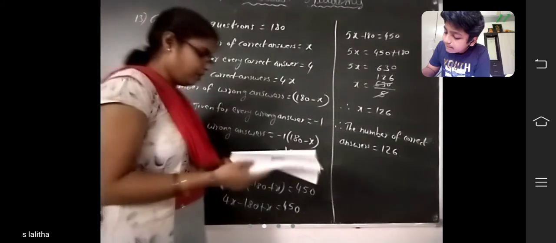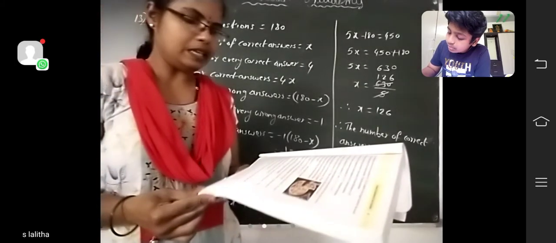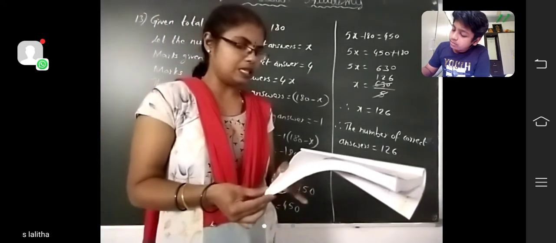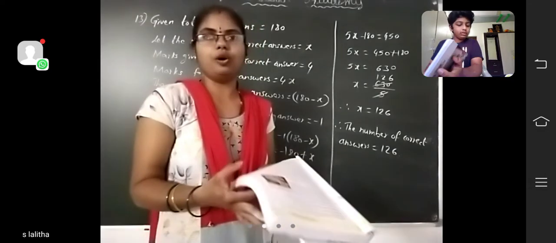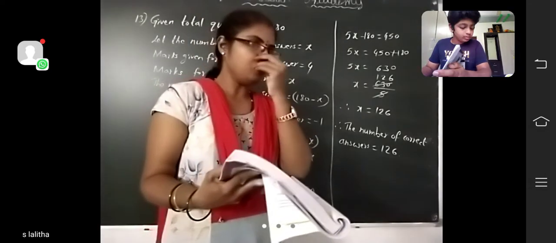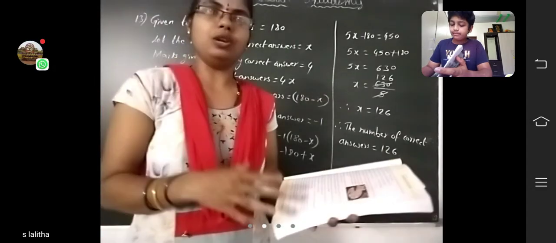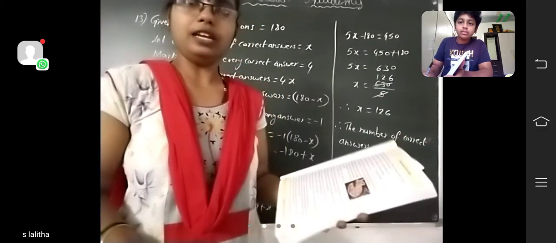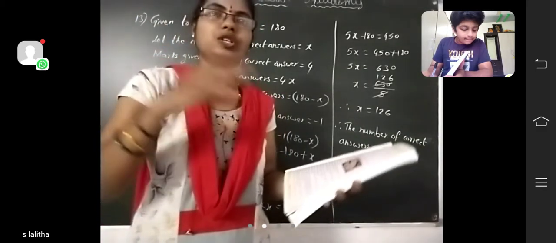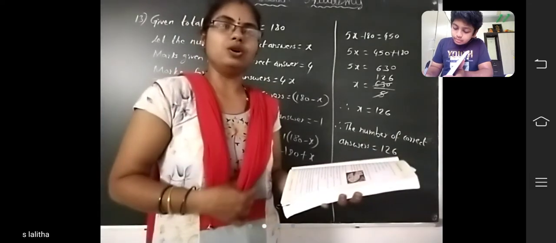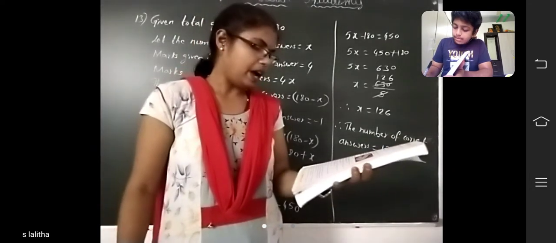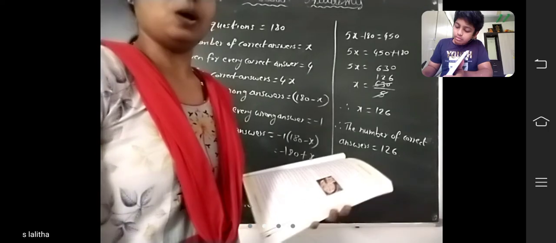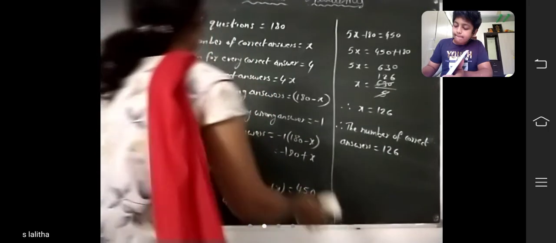Next question, Sigma, 14th one. A sum of rupees 500 is in the form of denominations of 5 rupee and 10 rupee notes. If the total number of notes is 90, find the number of notes of each denomination. So here 500 rupees are there, in 5 rupee notes and 10 rupee notes. Total number of notes is 90. You have to find the number of 5 rupee notes and the number of 10 rupee notes.